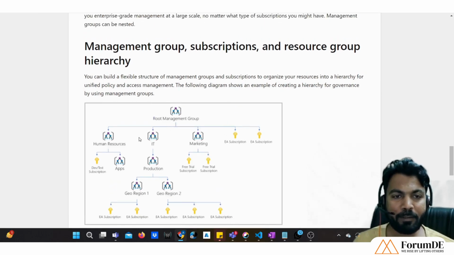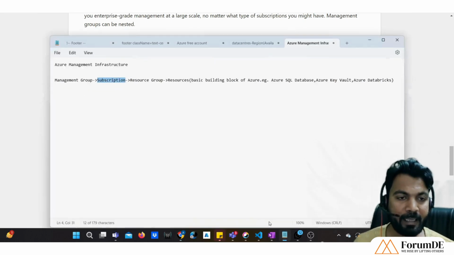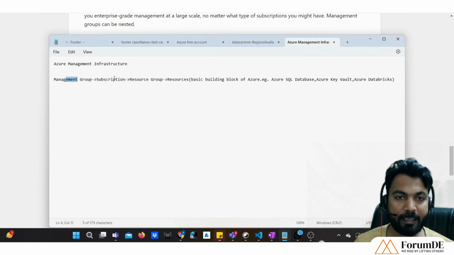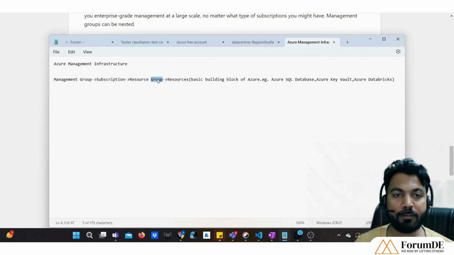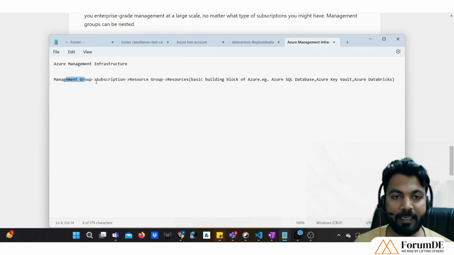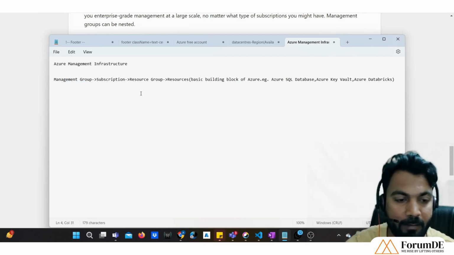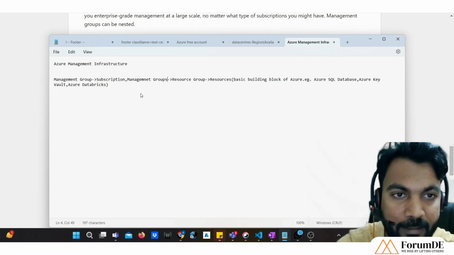So what is the purpose of this hierarchy that I am showing here: management group, subscription, resource group, and then resources? As I said, a resource group is the most basic grouping of resources. A subscription is a grouping of multiple resource groups, and inside a management group we have multiple subscriptions, and we can have other management groups also.